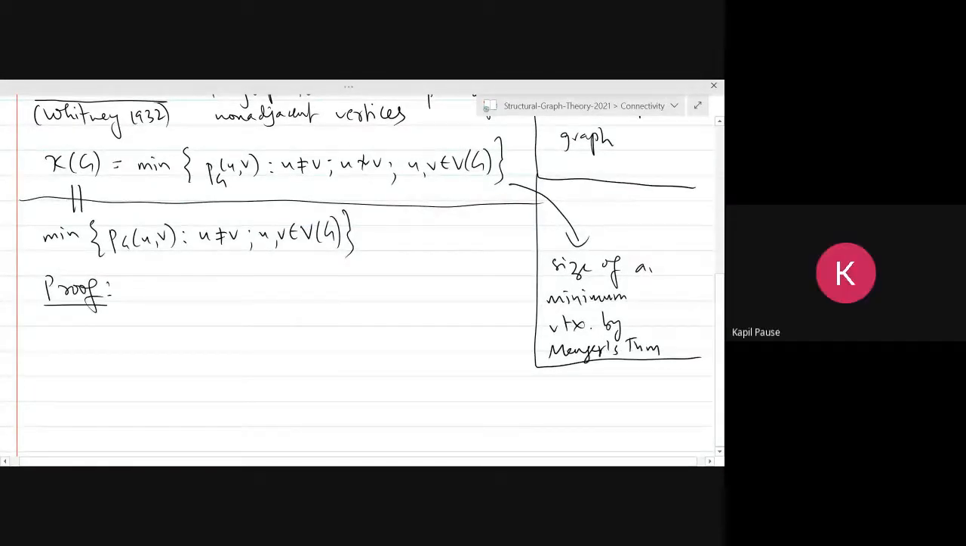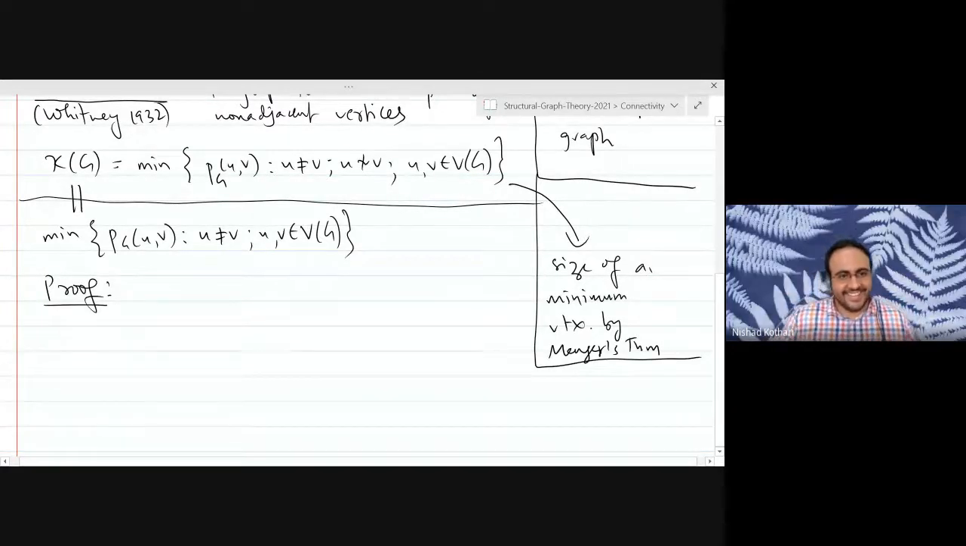So isn't it obvious from Menger's theorem? Is it? Menger's theorem only tells you that the local connectivity is the same as the local cut function between any two distinct non-adjacent vertices. But how do you deal with the case where the minimum is attained by two adjacent vertices? Okay, so it's not the same as Menger's theorem. We will need to do slightly more, but most of the work is done by Menger. The heavy lifting is done by Menger's theorem. This is an easy consequence to prove.